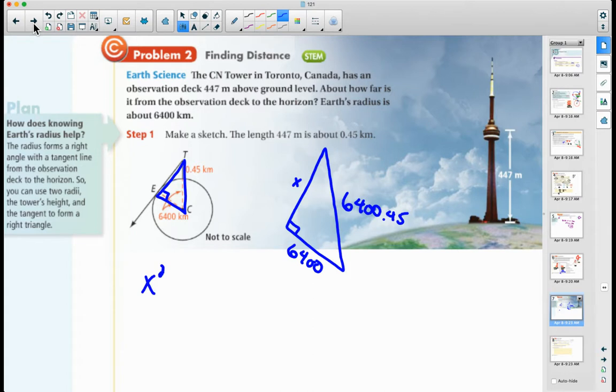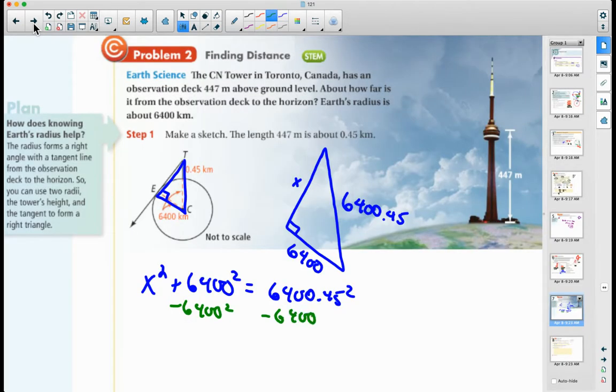So I'm going to have x squared plus 6,400 squared is equal to 6,400.45 squared. Okay, so I'm going to subtract the 6,400 squared from both sides. So x squared is going to be equal to 6,400.45 squared minus 6,400 squared.